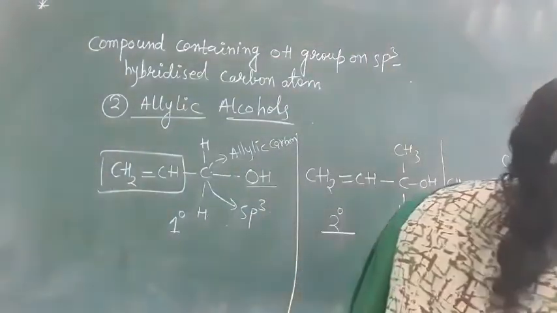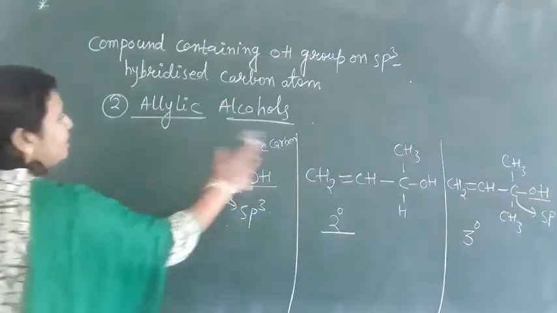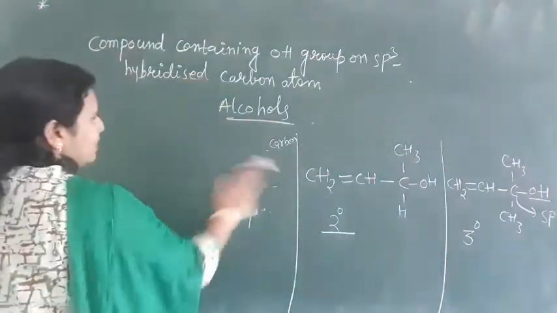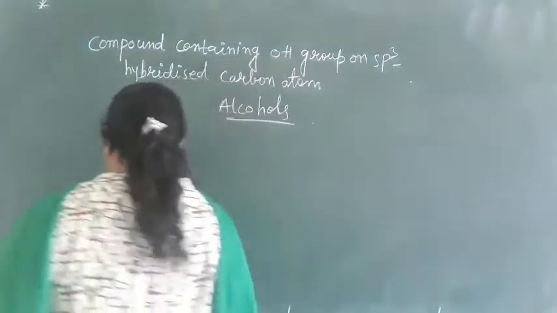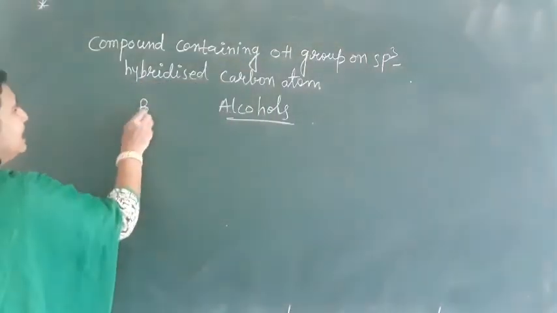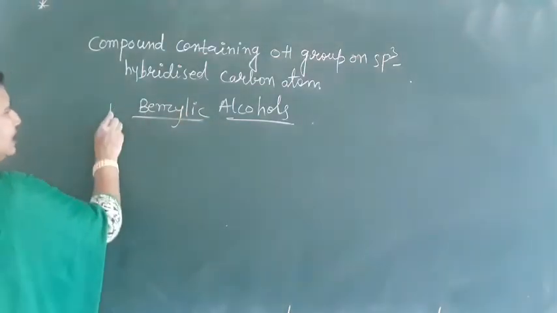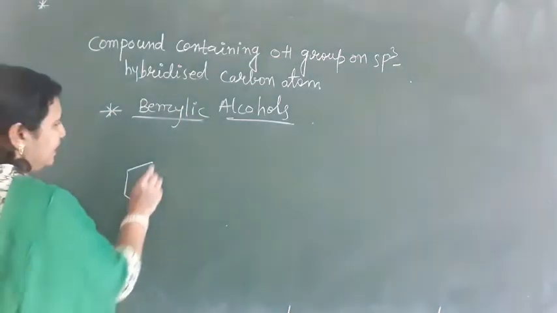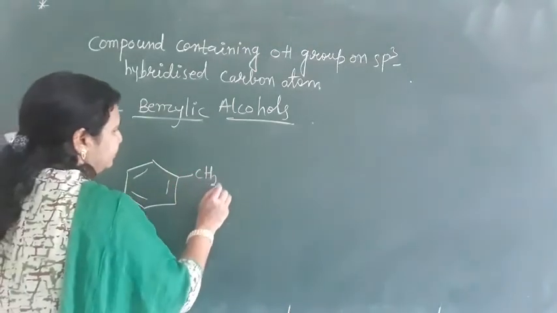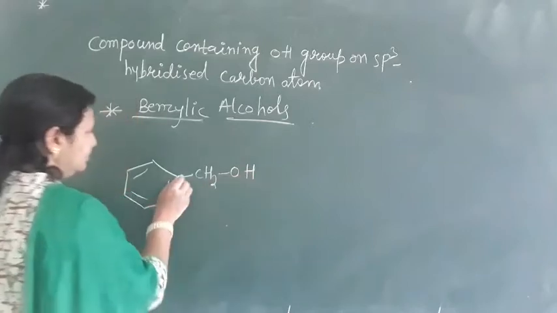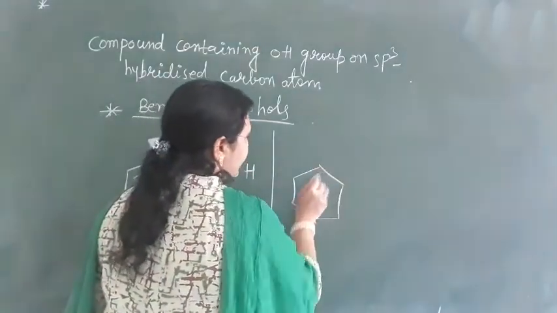So next we have allylic alcohol, the same we have now for benzylic alcohol. Third one is our benzylic alcohol. What is benzylic alcohol? See here. This is we have here benzene ring we have here.